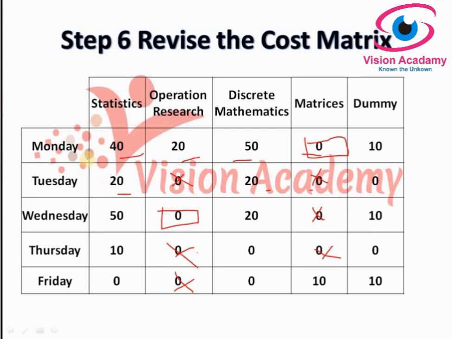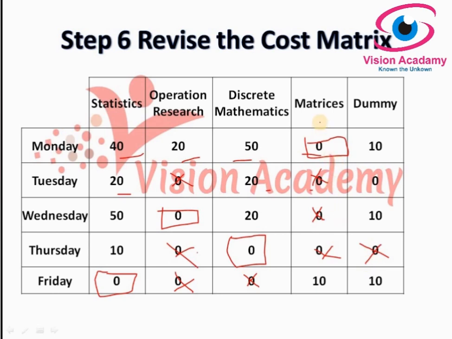around it and cross out all other zeros in the row. Okay, so here in the statistics column we have one zero and give a rectangle for this, and I am going to cross out all other zeros in the row. And in the second column there is already an assignment and cross out zeros, and in discrete mathematics we have a single zero and I am going to cross out all other zeros in the row.